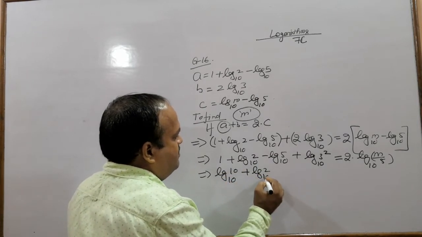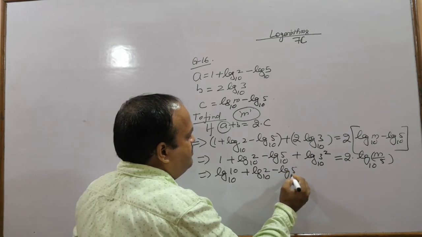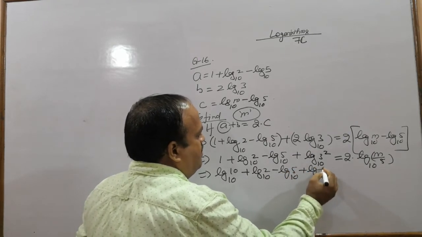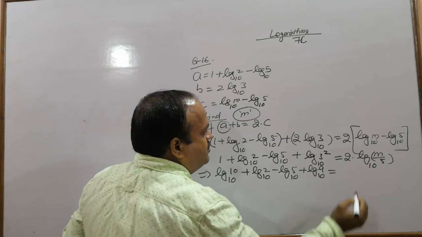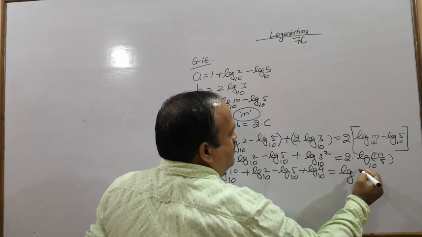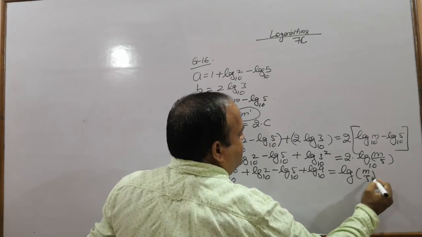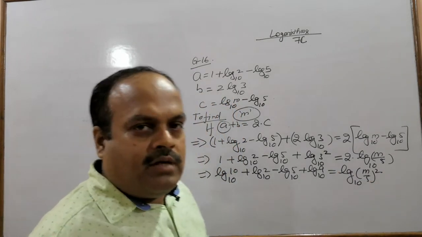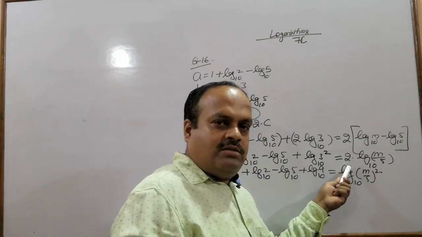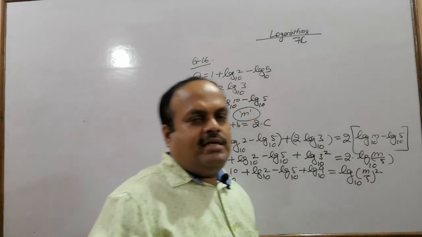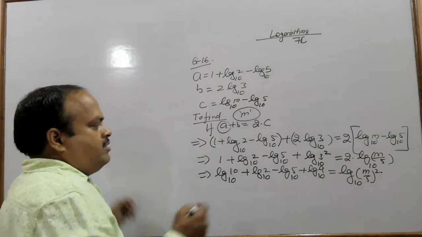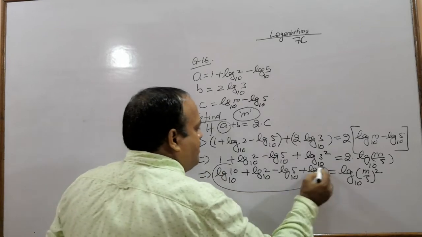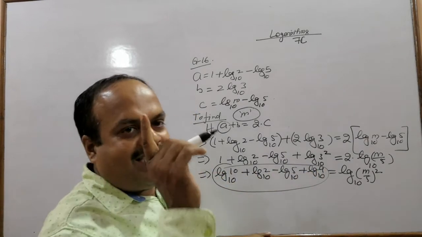Plus log 2 to the base 10 minus log 5 to the base 10 plus log 9 to the base 10 equals to log m upon 5 to the power 2 to the base 10. I hope you understood. This 2 we can send there. So these 4 terms of log can be changed to a single log.